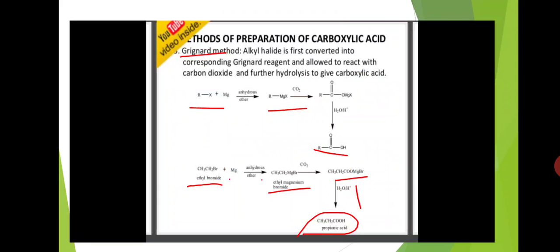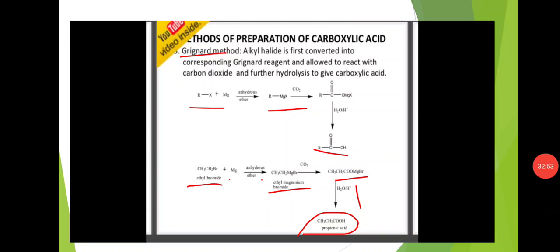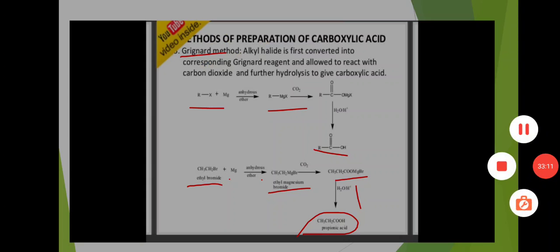Here ethyl bromide is there. Ethyl bromide first reacts with magnesium and forms ethyl magnesium bromide, Grignard reagent. And it reacts with carbon dioxide followed by hydrolysis. It is converted to propanoic acid, CH3CH2COOH. Propanoic acid is formed. Okay, this is the Grignard method. Grignard method means first alkyl halide reacts with magnesium and forms Grignard reagent. That Grignard reagent reacts with carbon dioxide followed by hydrolysis, and it is converted to carboxylic acid.